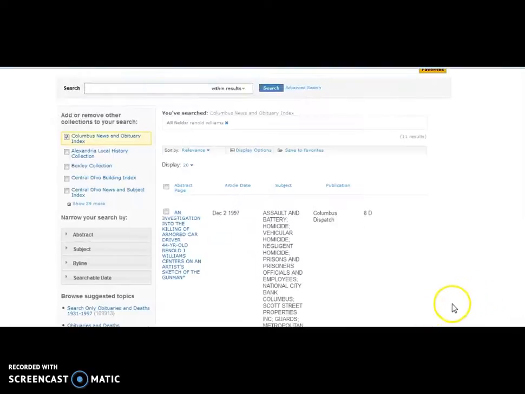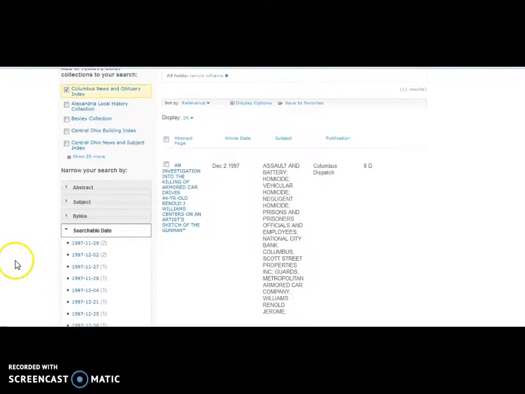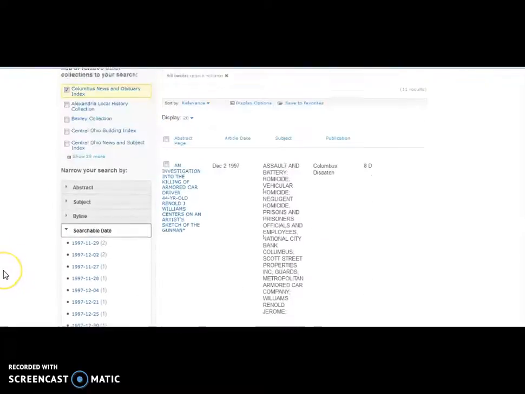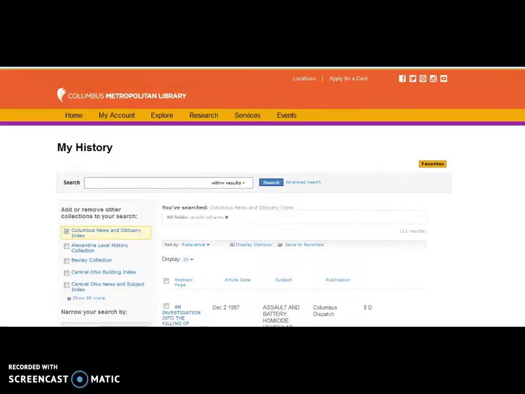To limit my results, I can use the options to narrow on the left, or I can add terms to my original search at the top of the page. For example, I could add another name. Here I've added the name Tanachi Ward in order to limit my results further to just those articles about both Mr. Williams and a person who was questioned in the case.